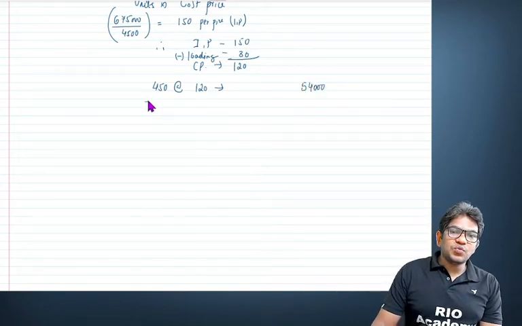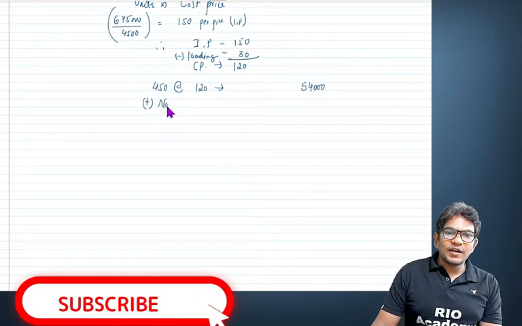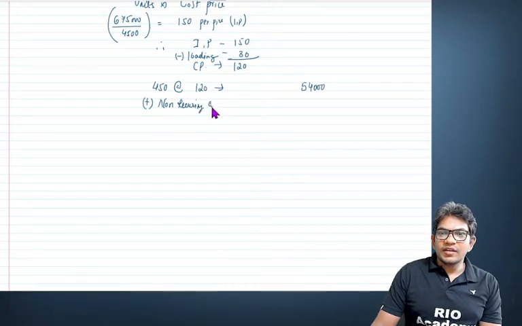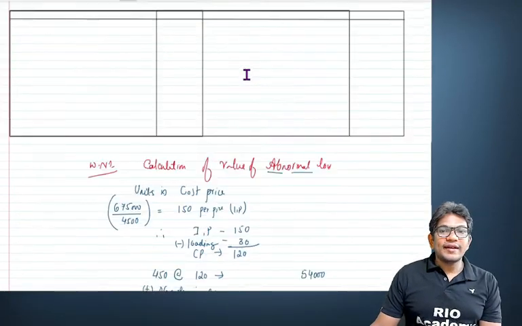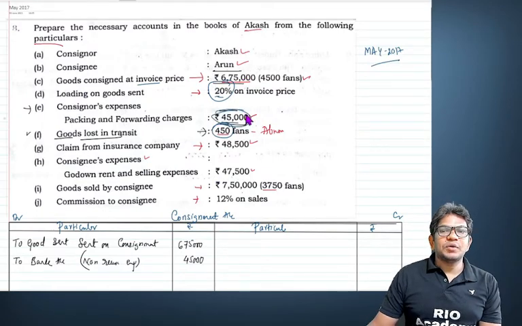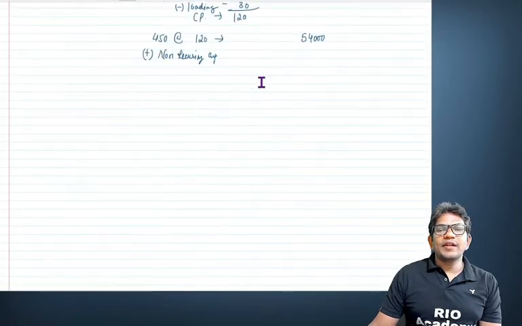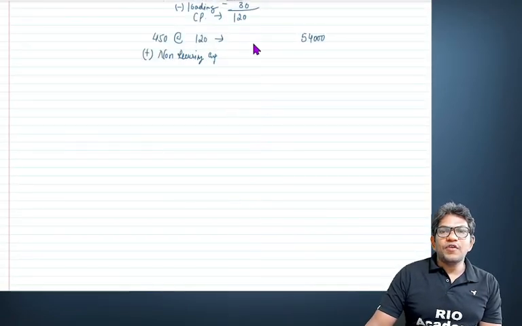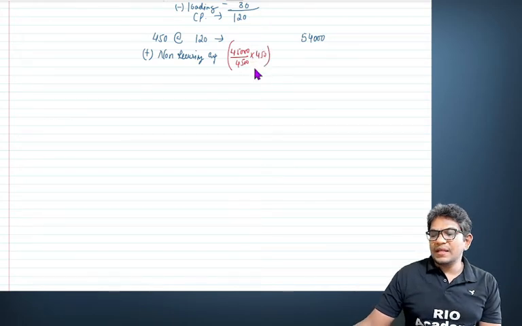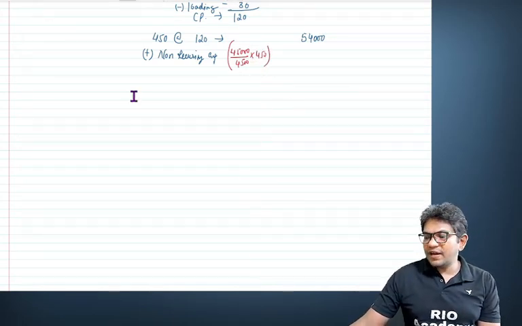To this we are going to add non-recurring expenses. How much non-recurring expenses? They paid 45,000 for 4,500 fans. Very simple. How much is it for 450? It is 4,500.